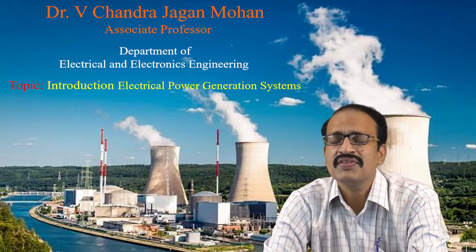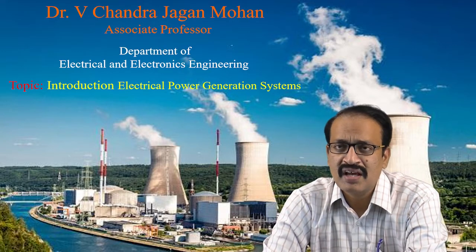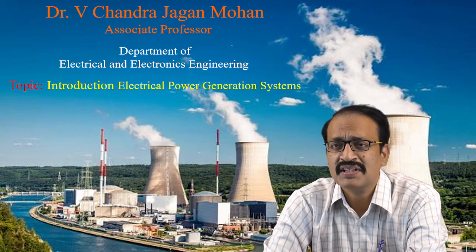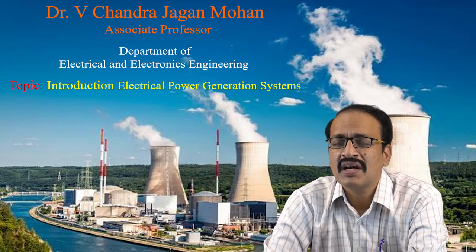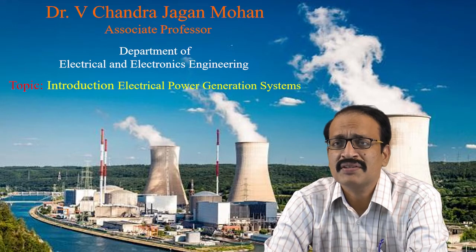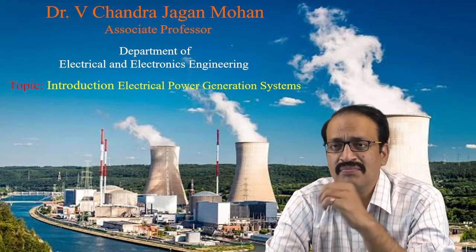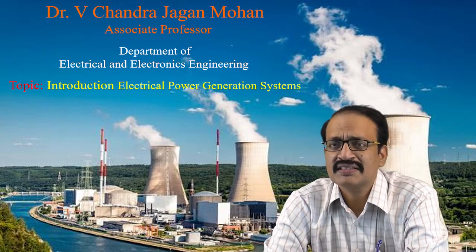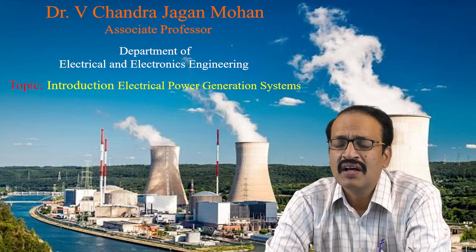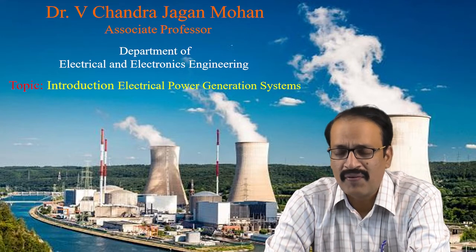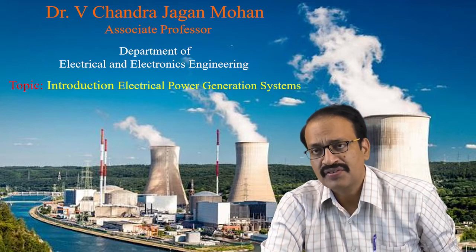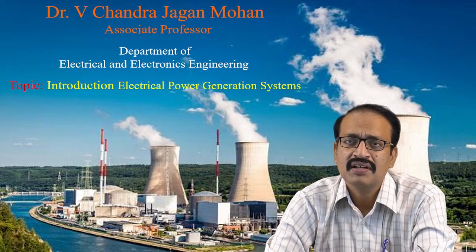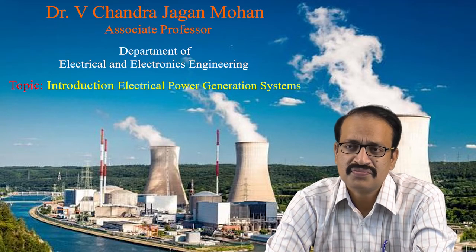Hydropower means we construct dams, select the catchment areas, and construct dams for the proper head. That potential energy of the water falling from the dam to the gates is used to rotate the turbines and generate power. These are the major things that come under the traditional methods, that is, conventional energy sources.